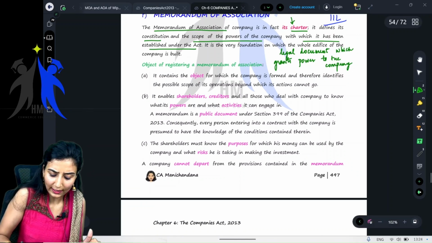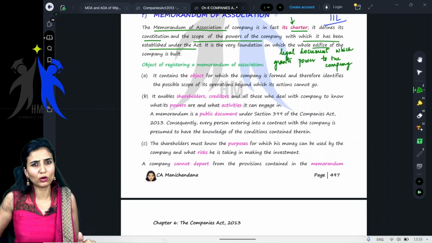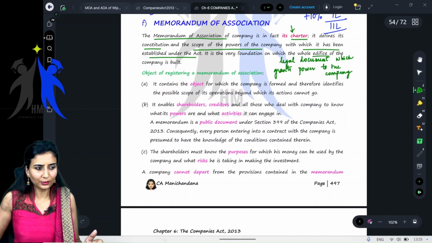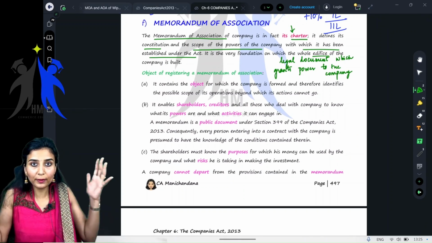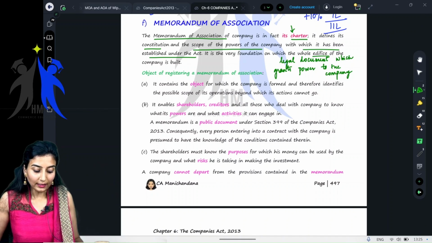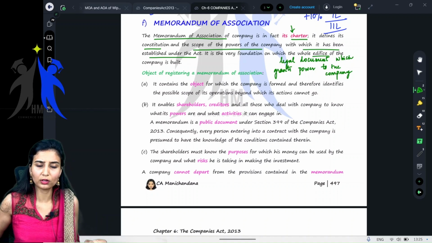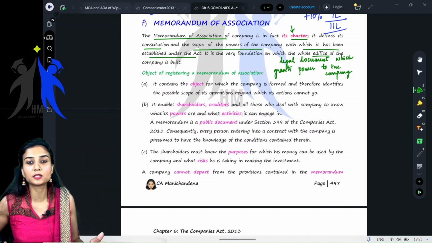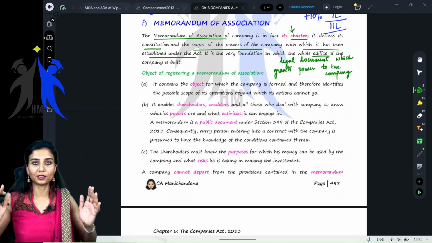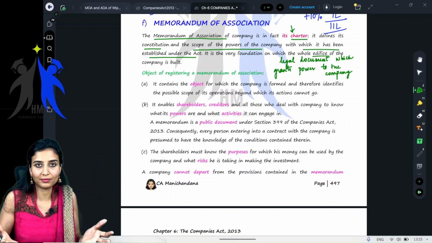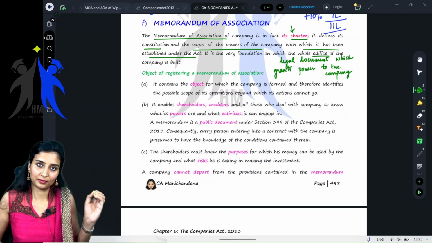Ma'am, what is this edifice? Some modern English, what is this? Edifice is nothing but a structure, a very big, massive structure, right? So they're telling that Memorandum of Association is so important. It is the very foundation on which the entire structure of the company is built. You should not take the literal meaning of it.